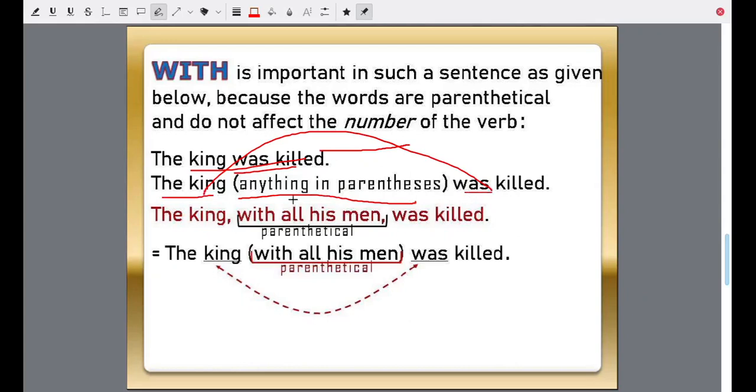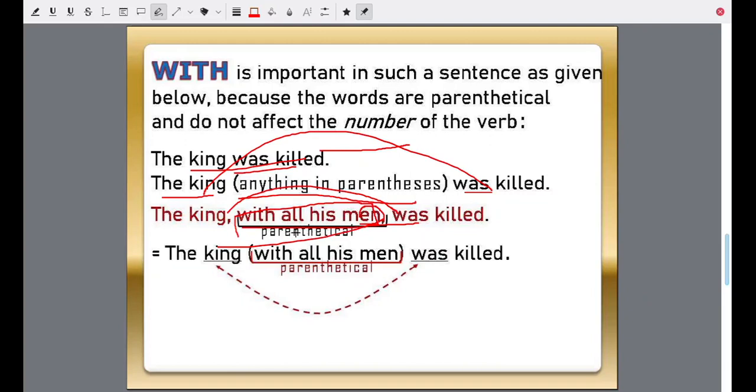So if you write something in brackets, the king with all his men was killed. Now, king is the subject, that's why you are using singular was. Men is not the subject, men is parenthetical. What is in parenthesis will not affect the grammar of the sentence. So the king was killed.